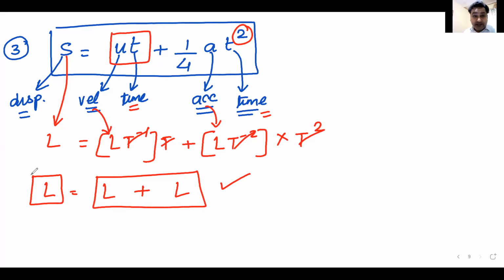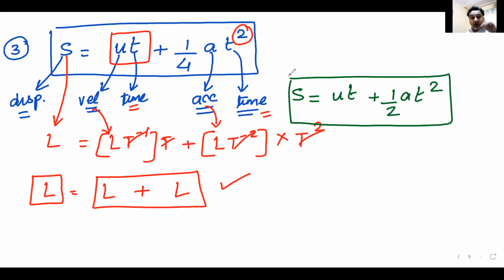Because the correct equation is, can anyone tell me the correct equation? I think you know it. What is the correct equation? Yes, Sai, absolutely right. The correct equation is S is equal to UT plus half AT square. That is the correct equation.